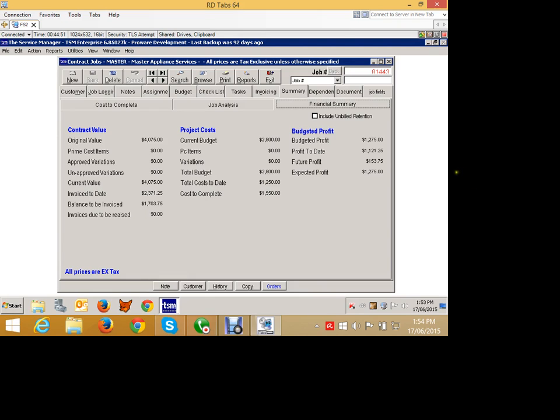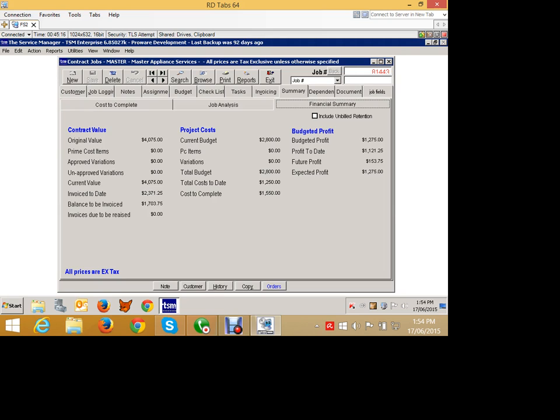$1,275 profit. That's our original profit we budgeted. This is our current profit to date. Remember, that's a meaningless figure. That's just invoiced less costs. It doesn't mean that we don't have heaps of costs left to come. That's our future profit, so that's a more meaningful figure. We take into account what we've budgeted, and if we didn't invoice anything else, we would only be making $153 in profit on this particular job.